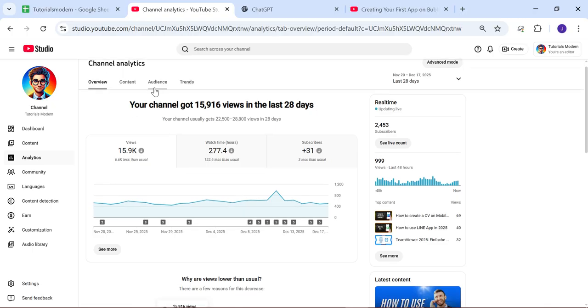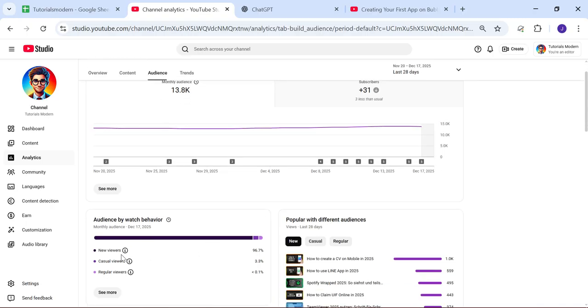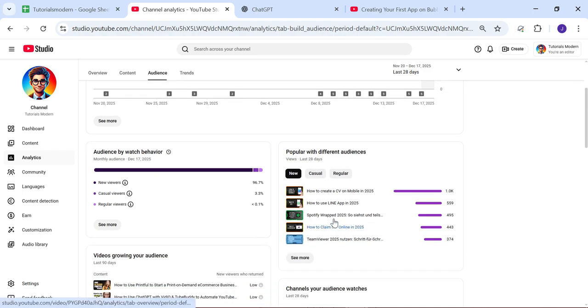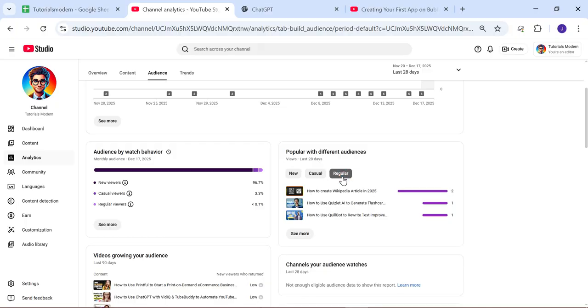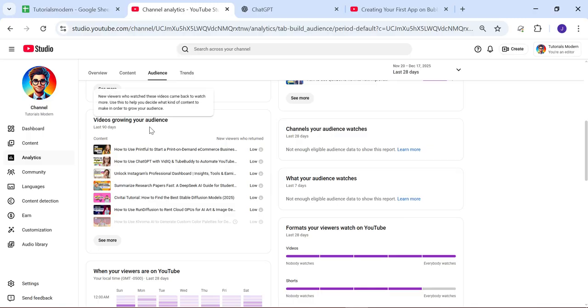Okay, in the audience section you can see the monthly audience is around 14,000 in 28 days. And in audience by watch behavior, most are new viewers. As you can see, 96% of people are watching our videos for the first time. On the right side you will see the trending videos in the last 28 days, like the new videos. You can also check the regular ones, the videos that I have recently uploaded, and you can check the videos growing your audience. So these are the videos on which our viewers are watching the most, and we are getting the most views.